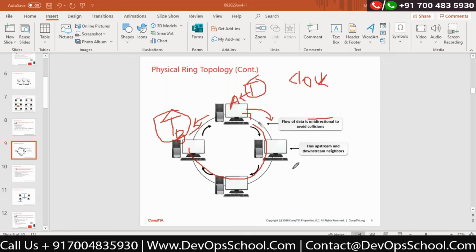Once he sends the acknowledgement, the one who wants that particular token will get that token and send the data. So until and unless that token is with you, that particular computer would not be able to send the data to that particular network. Otherwise, it is not possible. Correct?